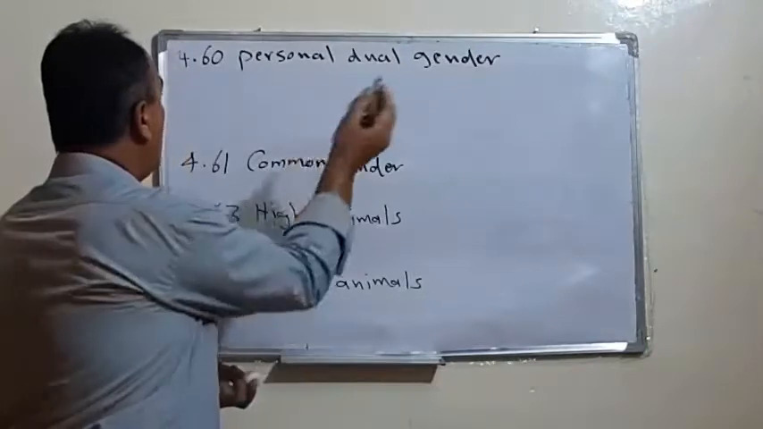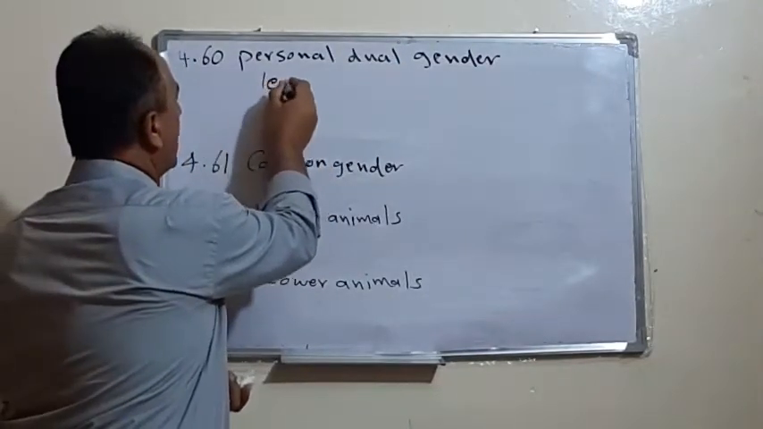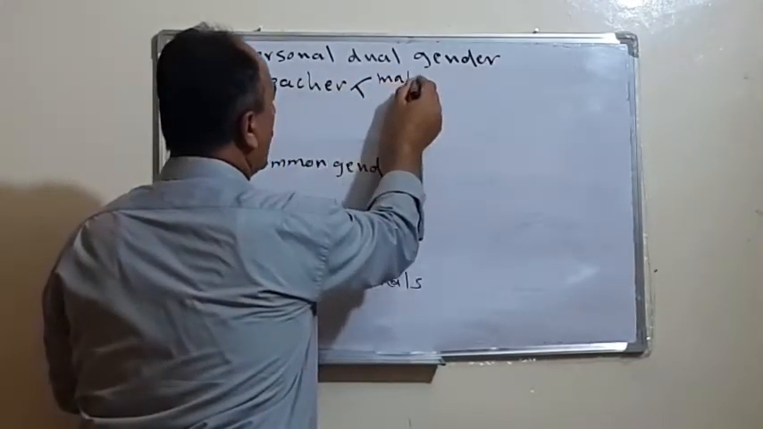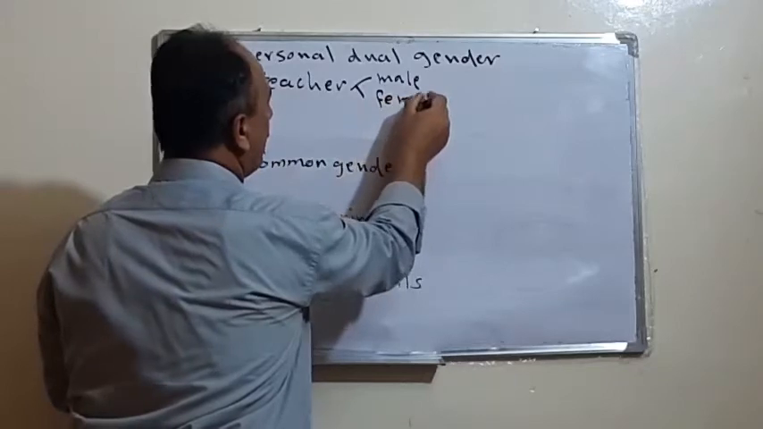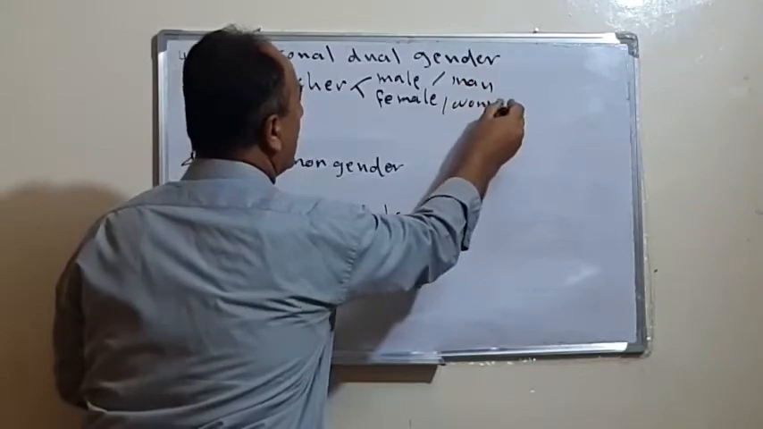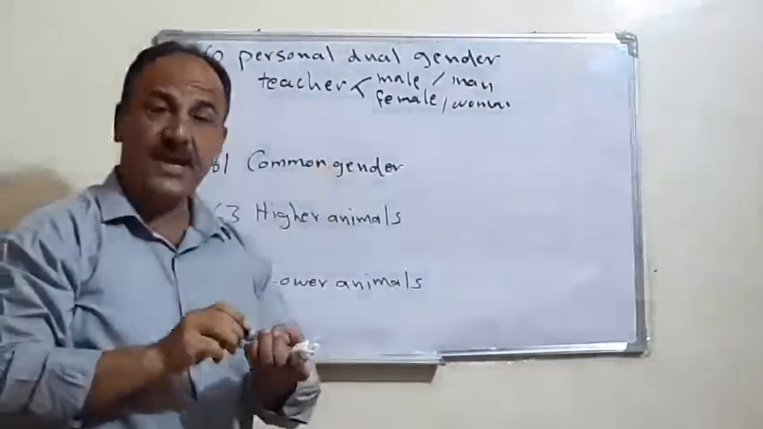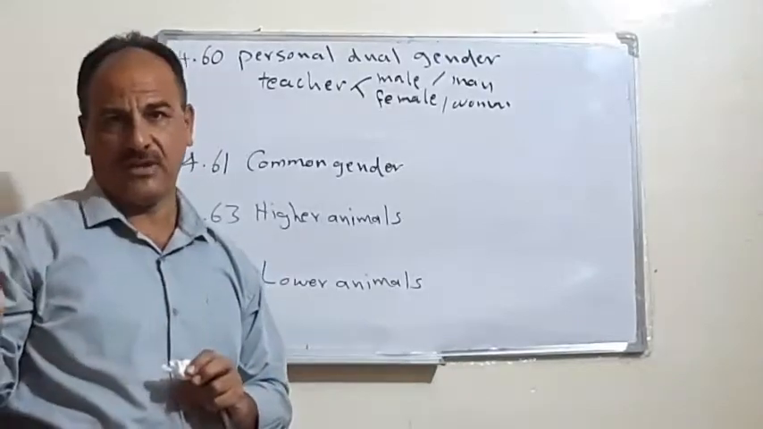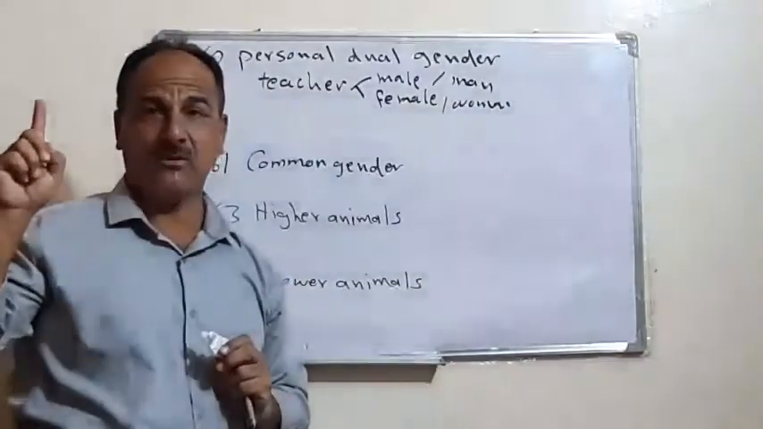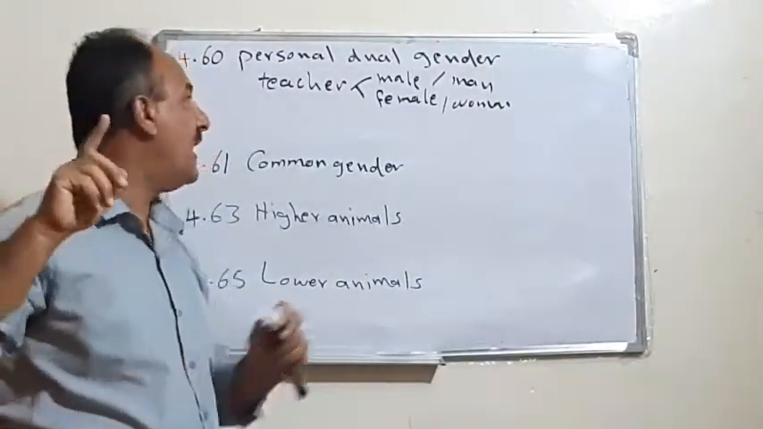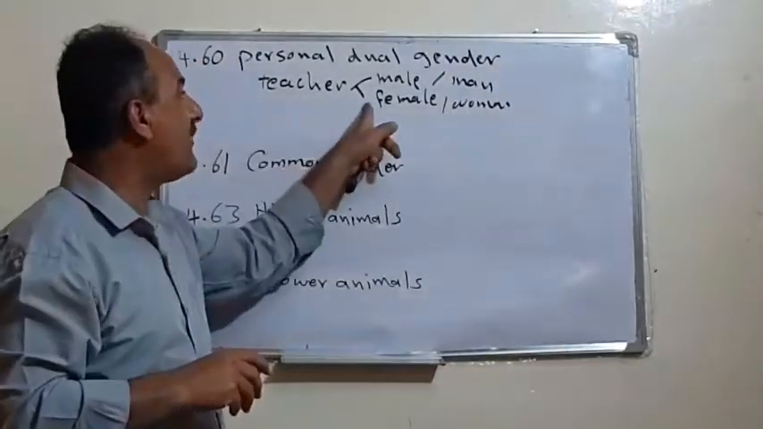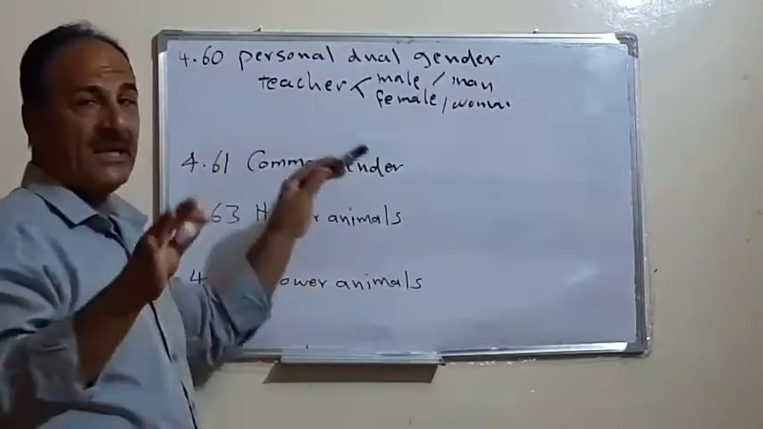For example, if we have the word teacher, teacher could be what? Could be male or could be female. Means could be a man or a woman. So if we say teacher, in Arabic we have two: مدرس and مدرسة, or معلم or معلمة. But in English we have just one word, teacher, or doctor, or professor, or whatever. We have just one item that represents both. Mostly in English it is like this.